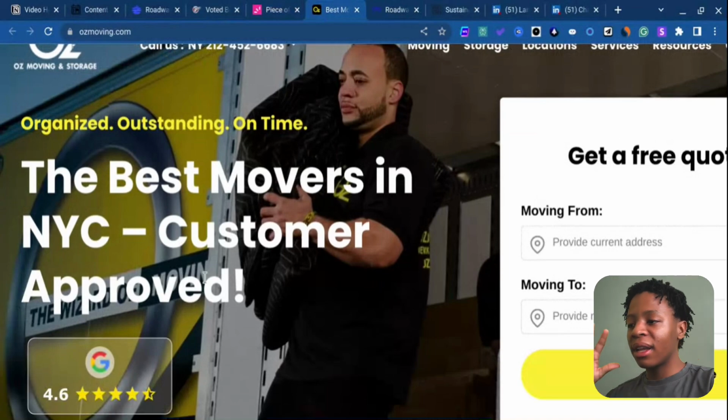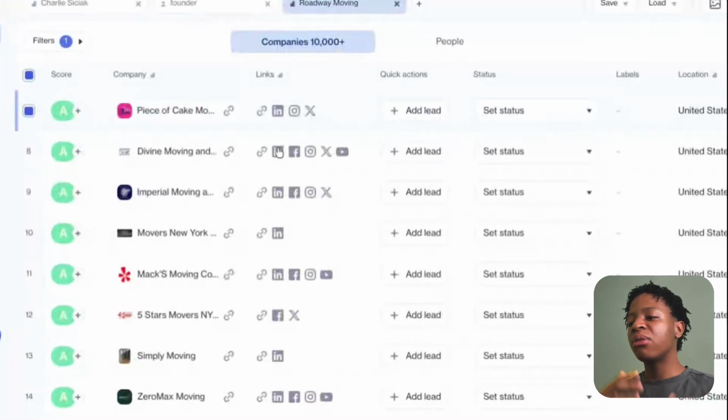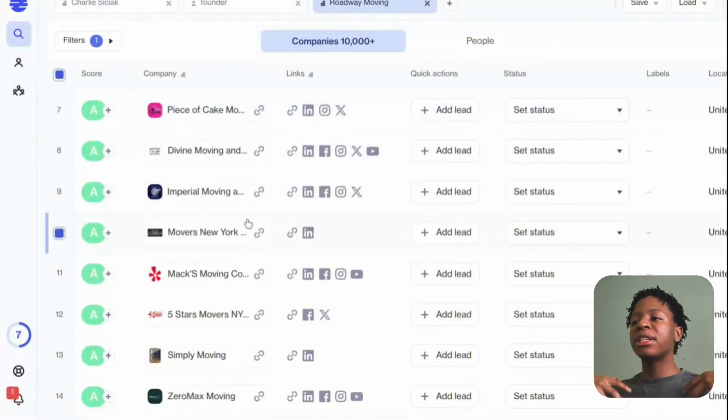Now, the thing that I freaking love about Ocean is the fact that it not only generates you lookalike prospects that are generally based out of whatever country or state, but it actually focuses on the specific state of the original prospect that you actually used as an example.